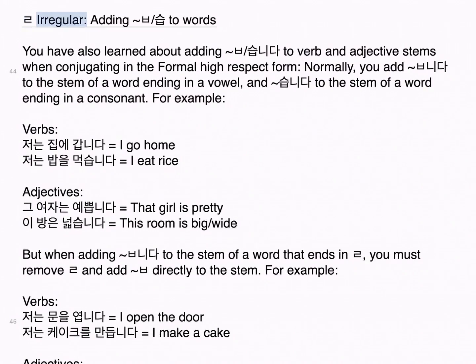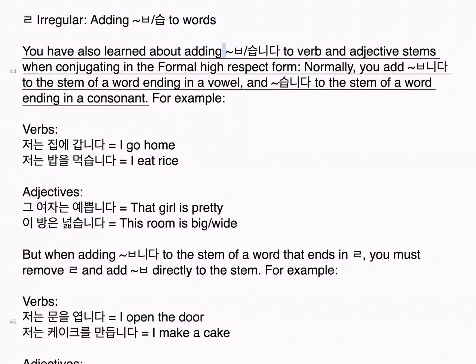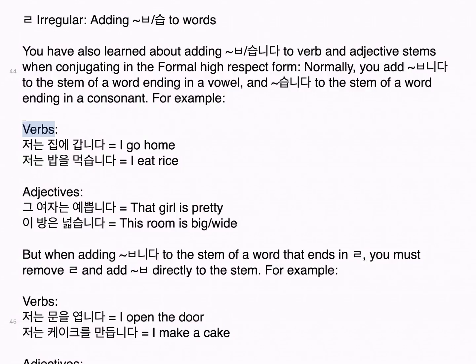ㄹ irregular, adding ㅂ/습니다 to words. You have also learned about adding ㅂ니다/습니다 to verb and adjective stems when conjugating in the formal high respect form. Normally, you add ㅂ니다 to the stem of a word ending in a vowel, and 습니다 to the stem of a word ending in a consonant. For example, verbs. 저는 집에 갑니다. I go home. 저는 밥을 먹습니다. I eat rice. Adjectives. 그 여자는 예쁩니다. That girl is pretty. 이 방은 넓습니다. This room is big, wide.